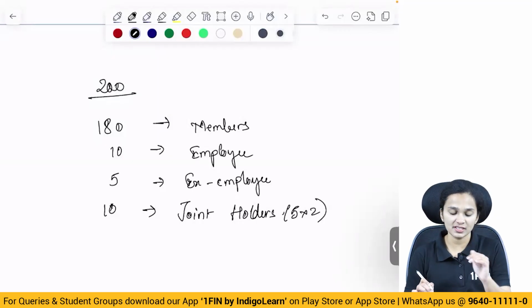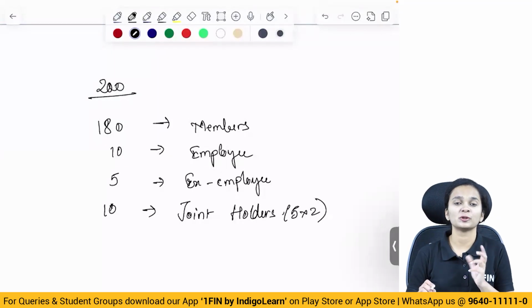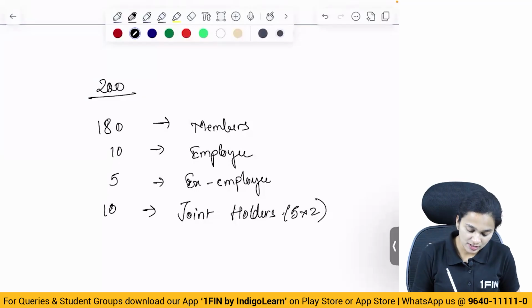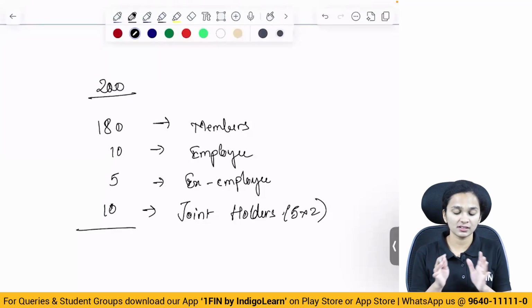We hold 5 shares, however, we are counting them as 2 members, so 10. So in this situation, how many members are there in the company?